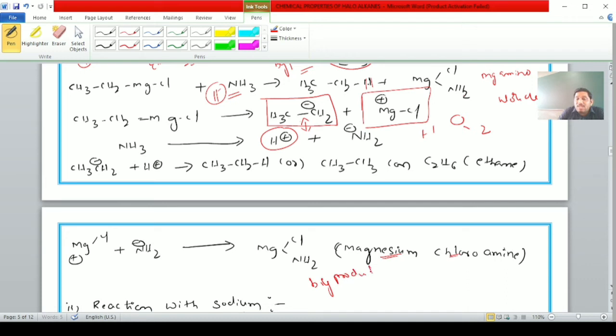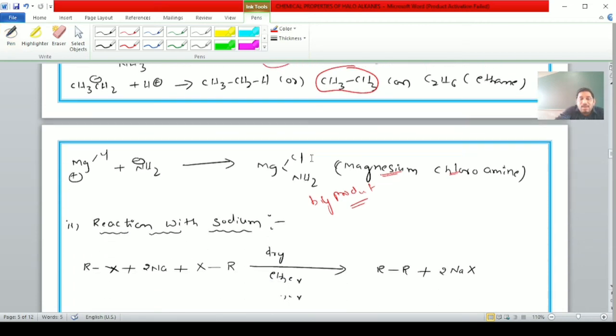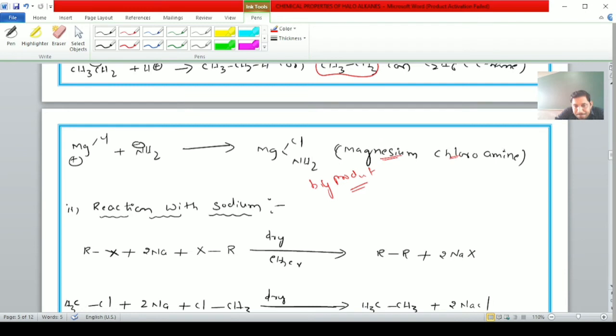Very small percentage is obtained. Hence, the main product is the ethane molecule, CH3 single bond CH3. This is about Grignard reagent, student.